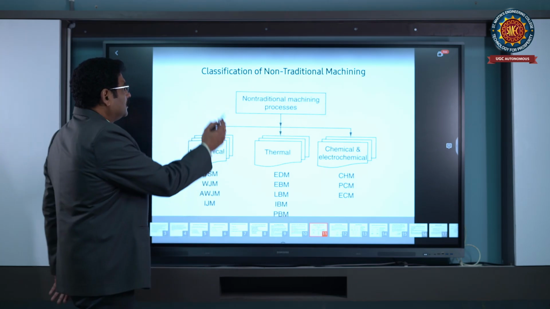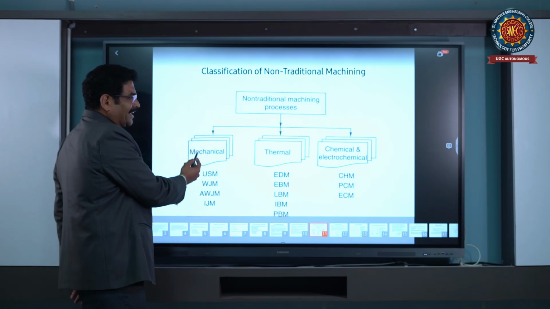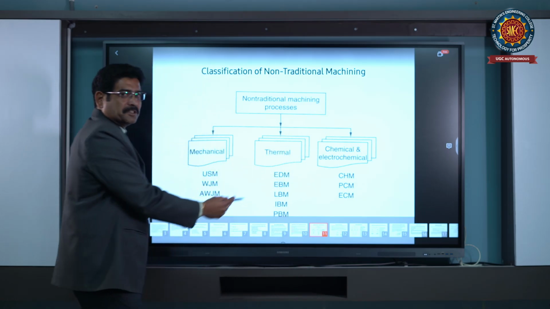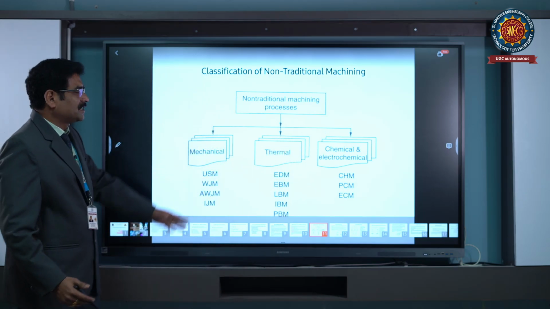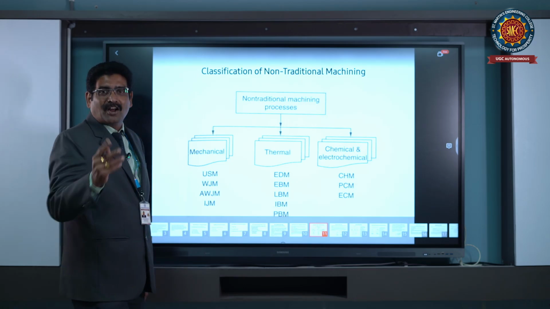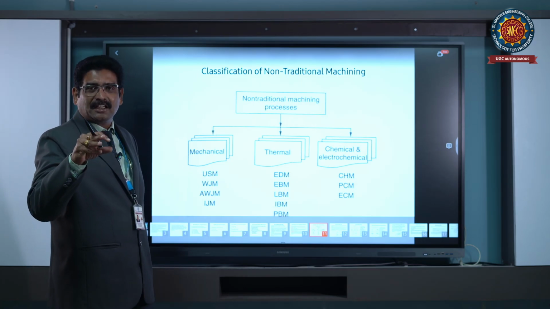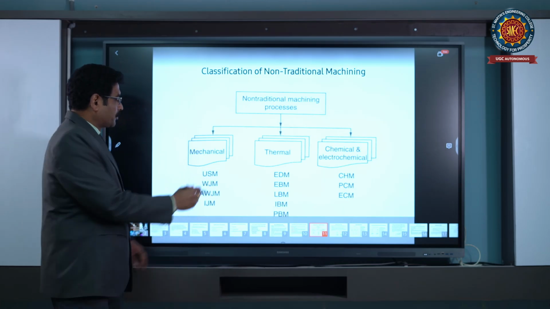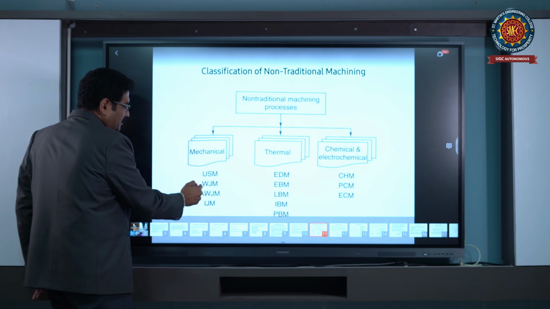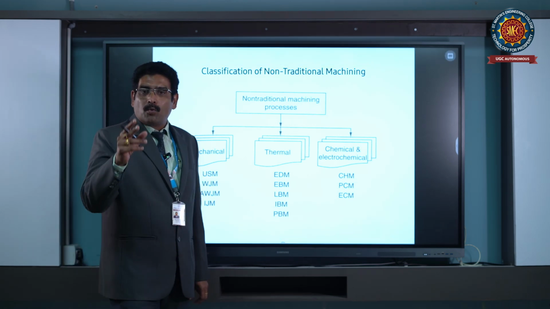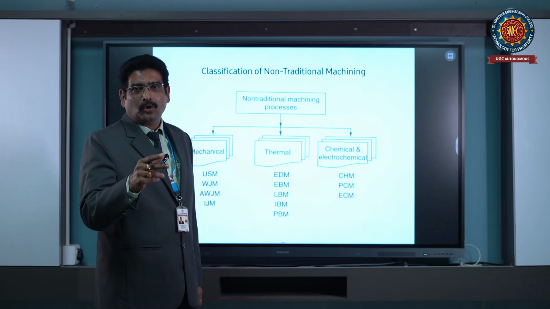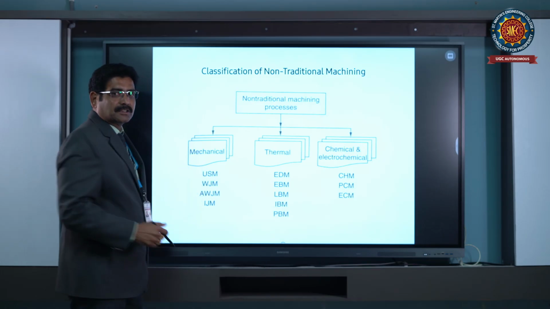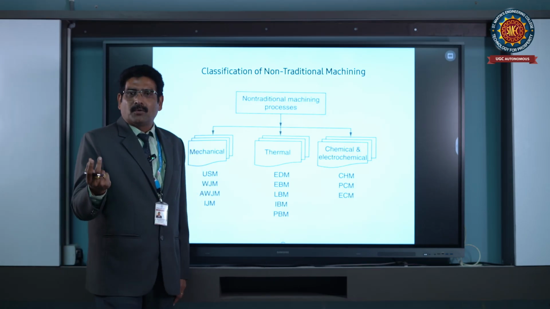Non-traditional machining process is subcategorized as mechanical machining process, thermal machining process, and chemical and electrochemical machining process. What is USM? Ultrasonic machining process. Whatever machining takes place based on ultrasonic energy comes in ultrasonic machining process. Next, water jet machining process, where water acts as a tool for cutting the work material. The third one is abrasive jet or abrasive water jet machining process.